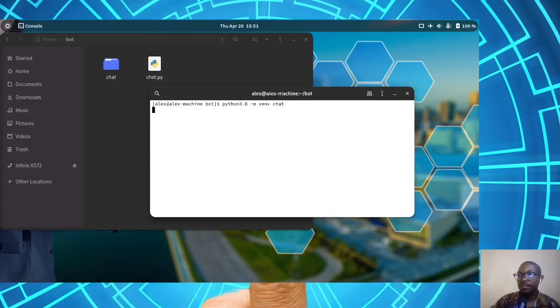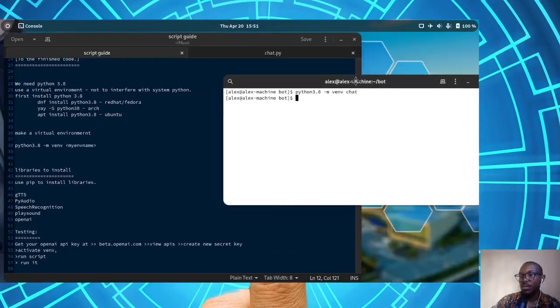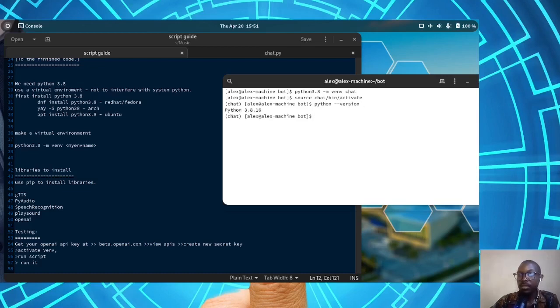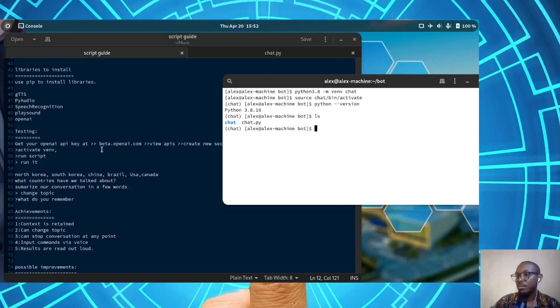Let it create. Once it is done, let's first activate the virtual environment. So I will say source chat/bin/activate. Then I'll check Python. I'm not sure if that's how it's done, but yeah, 3.8.16. Great. Now let's see if our file is here, ls for the full list, and our Python file is right here. Great. But we can't run it yet because most of the libraries are not installed.